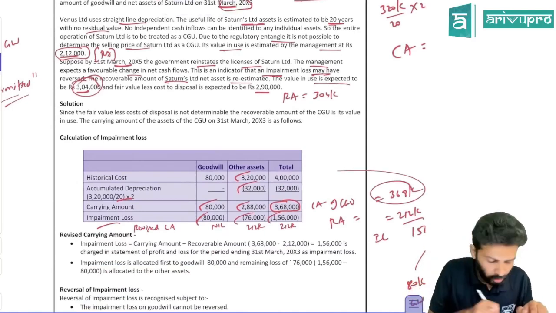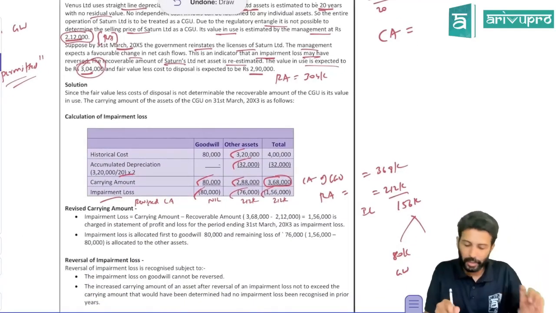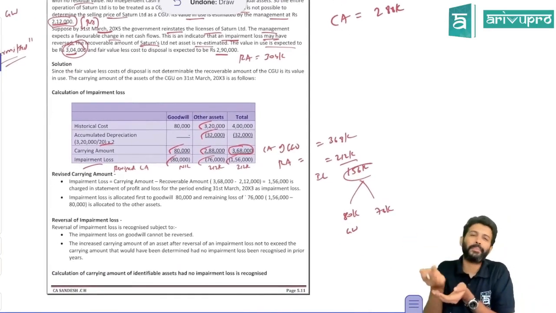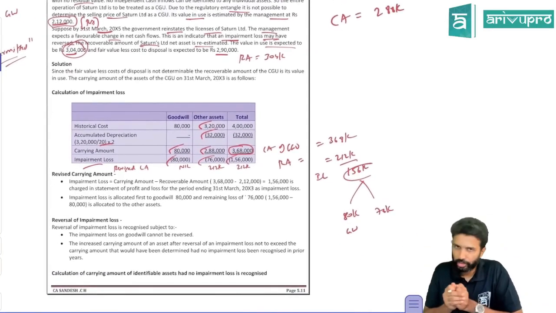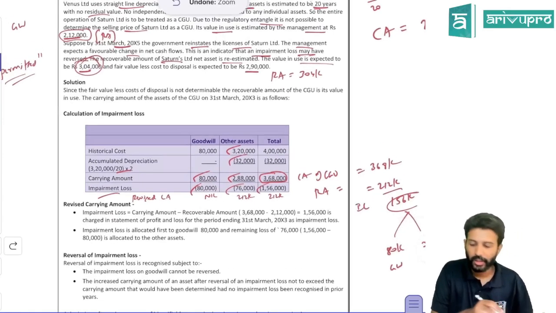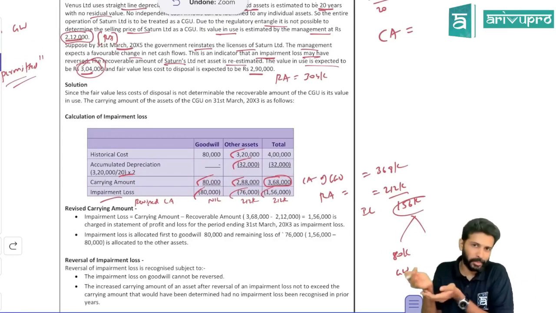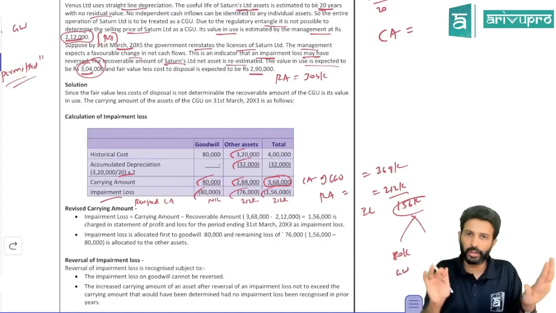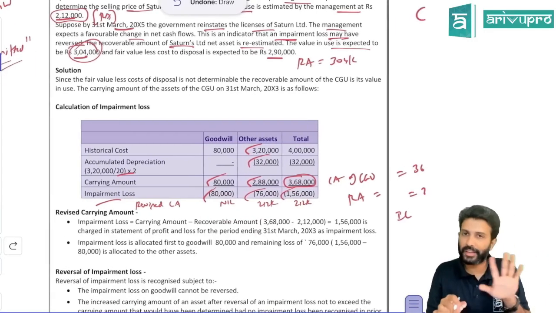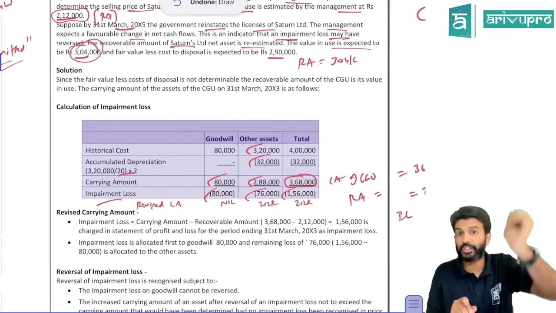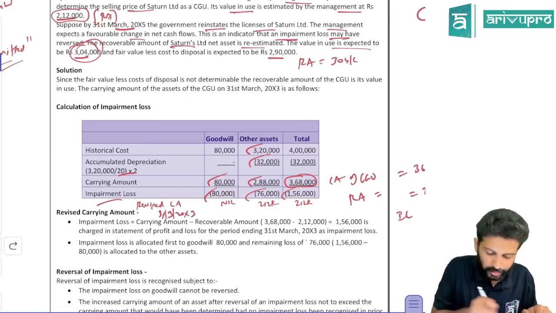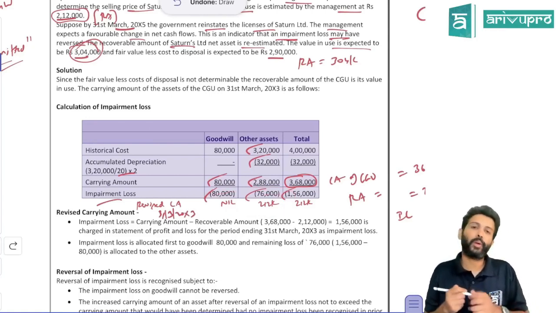So you got the carrying amount of the CGU. After 2 years, they gave the recoverable amount, so there was an impairment loss of the CGU. If there is an impairment loss of the CGU, we know the allocation rules: first you give it to goodwill, and the balance to the other assets. The breakup of other assets is not given, so we have not bothered with further allocation. But once you allocate the impairment loss, the carrying amount reduces. So we got the revised carrying amount as on 31st March 20x3: goodwill has become 0 and other assets have become 2,12,000.